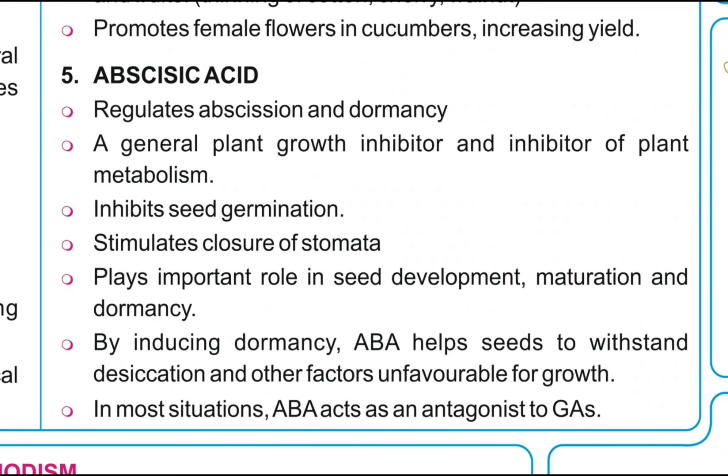Abscisic acid regulates abscission and dormancy. It is a general plant growth inhibitor and an inhibitor of plant metabolism. It inhibits seed germination and stimulates closure of stomata. It plays an important role in seed development, maturation and dormancy. By inducing dormancy, abscisic acid helps seeds to withstand desiccation and other factors unfavorable for growth. In most situations, abscisic acid acts as an antagonist to gibberellic acid.